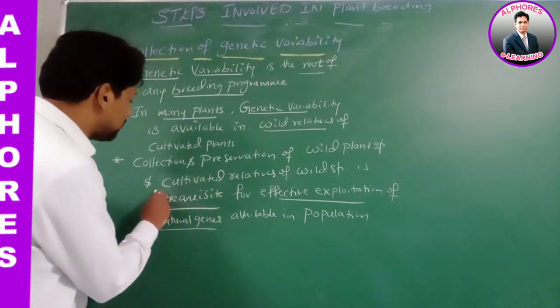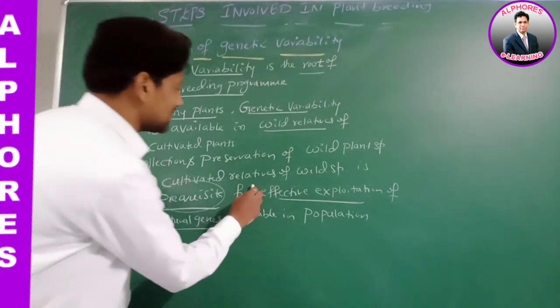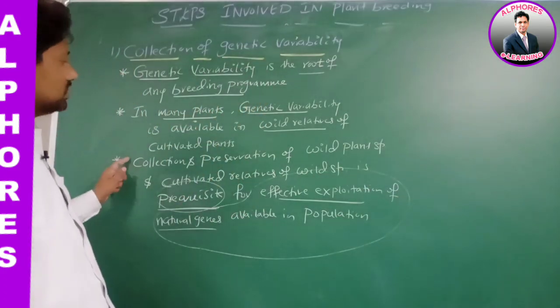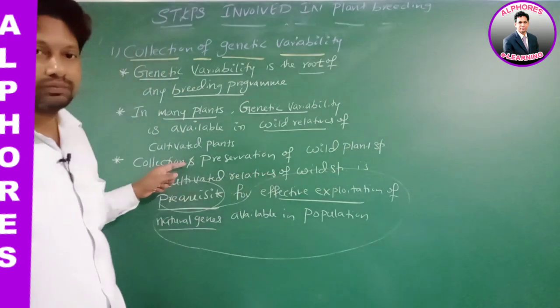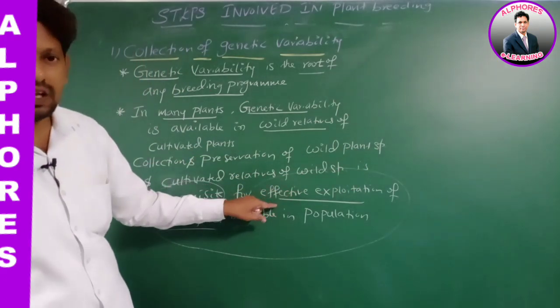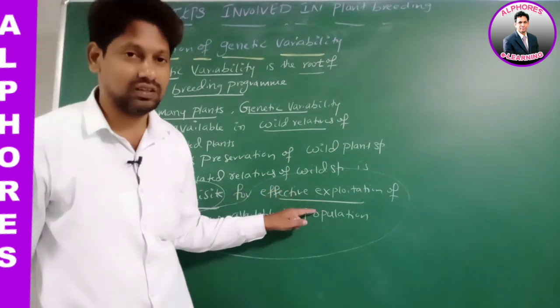What is the meaning of prerequisite, sir? If this second part takes place, then this should be done first. If this is done, then only we can do this. What is this? Effective exploitation of natural genes available in a population.